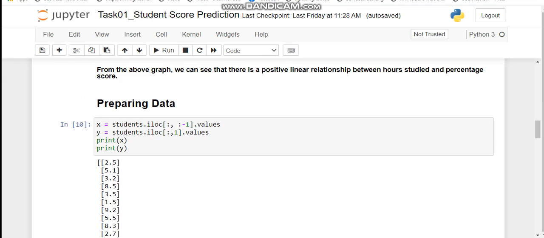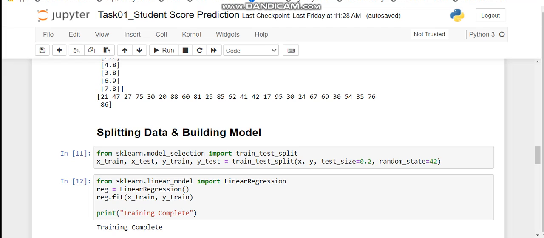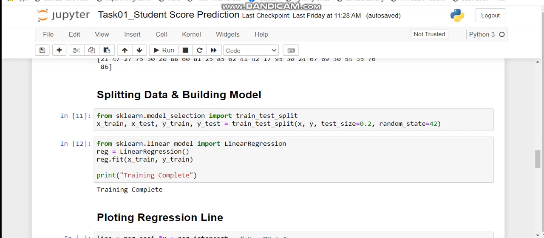Now it's time for the preparation of our data. For training, we will divide our data into feature data X and target data Y. Now, after data preparation, we will split our data into train and test dataset using the sklearn.model_selection and train_test_split function. Now, the next step will be building our machine learning model.